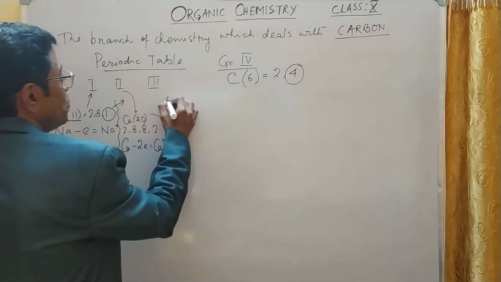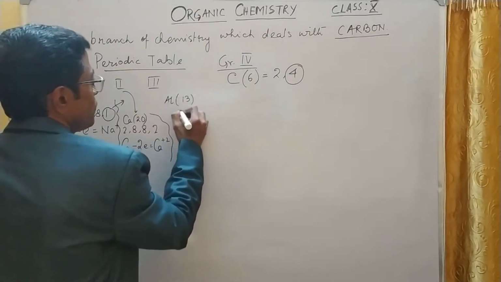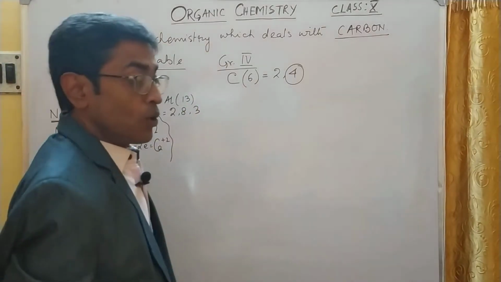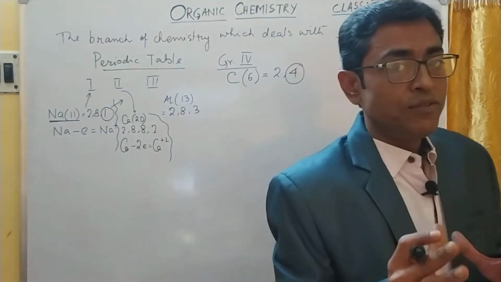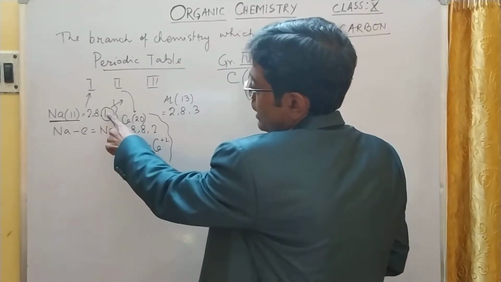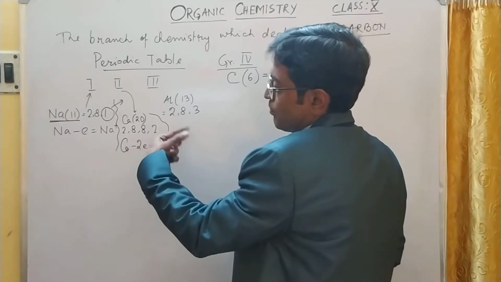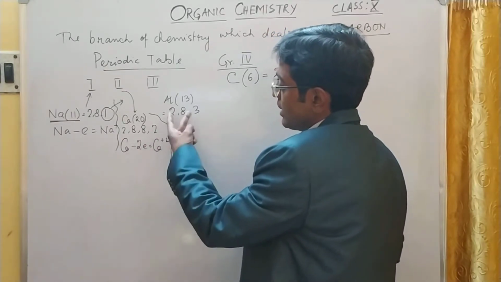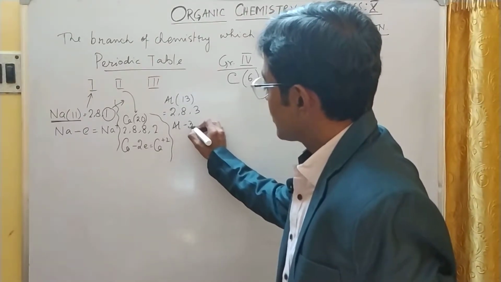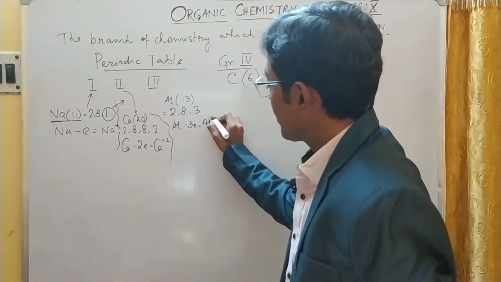And let us take aluminium, having atomic number 13, so we write 2, 8, 3. All of this is in view of the octet. Sodium after losing 1 electron attains octet, calcium after losing 2 electrons attains octet, and aluminium after losing 3 electrons becomes Al plus 3.